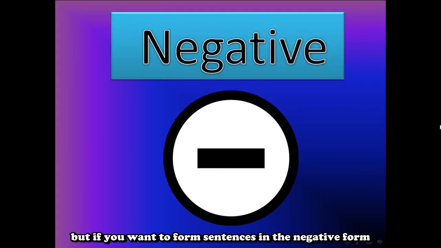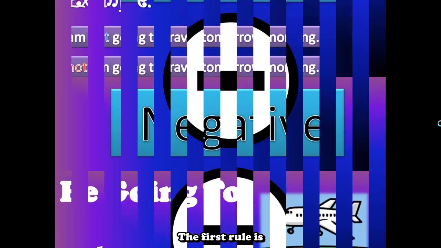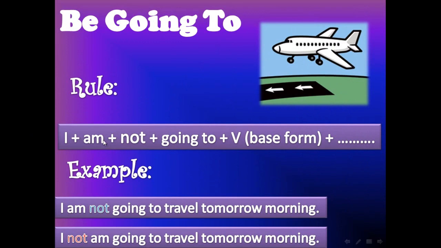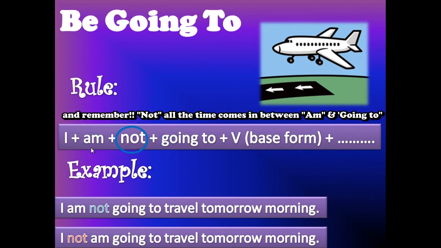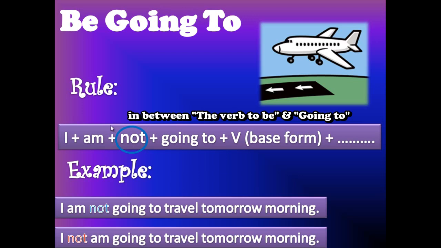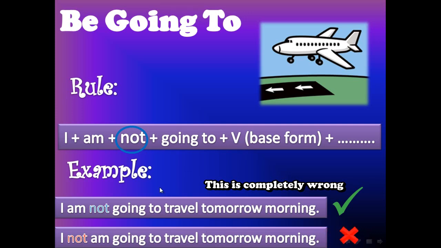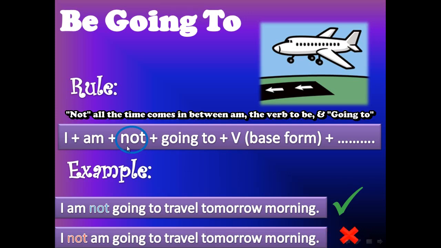But if you want to form sentences in the negative form, all you have to do is follow these rules. The first rule is I plus am plus not plus going to plus the verb, in the base form. And remember, not all the time comes in between am and going to. For example, I am not going to travel tomorrow morning, and this is correct. But I not am going to travel tomorrow morning is completely wrong. So remember, not all the time comes in between the verb to be and going to.